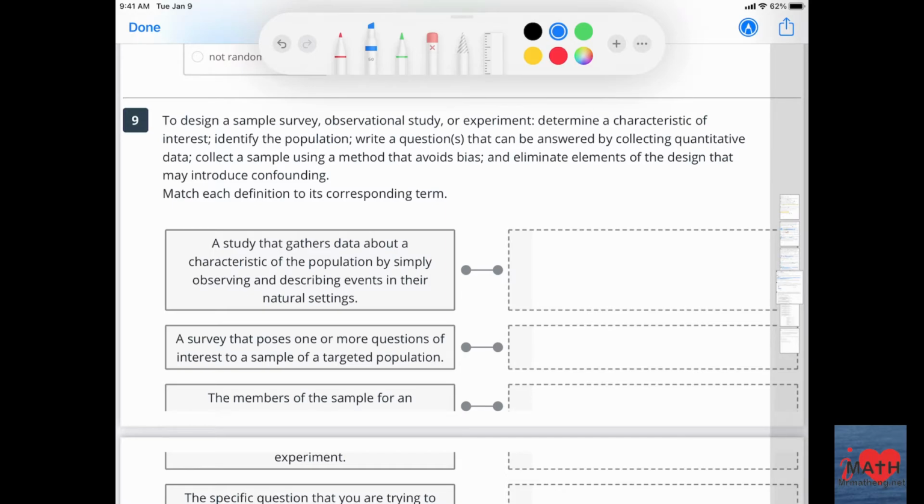To design a sample survey, observational study or experiment, determine a characteristic of interest, identify the population, write a question that can be answered by collecting quantitative data, collect a sample using a method that avoids bias, and eliminate elements of that design that may introduce confounding. Match each definition to its corresponding terms.